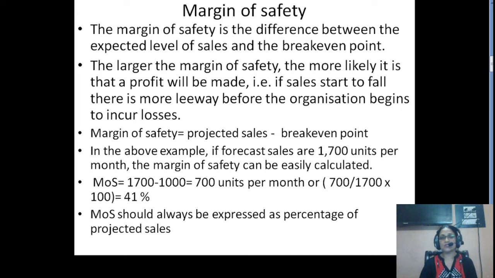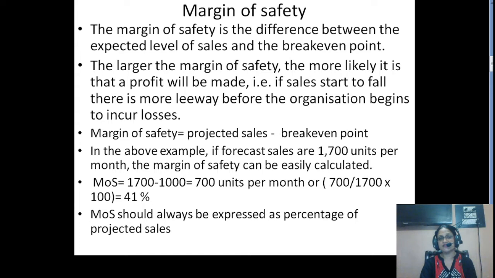So I am continuing with the same example, students. In the above example, if the forecast sales are 1700 units per month, the margin of safety can be easily calculated. It is actual sales or expected sales minus break-even sales. So here the expected or projected sales are 1700 units, and you can see that in the previous slide we have calculated break-even point in units was 1000 units. So the margin of safety will come out as 700 units per month.